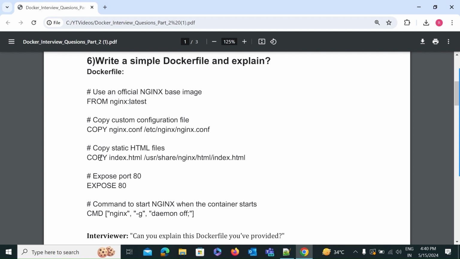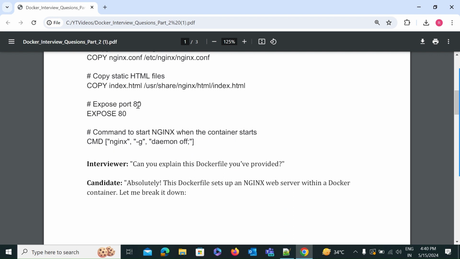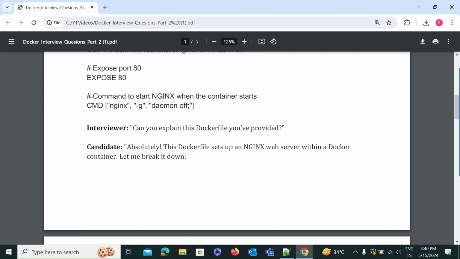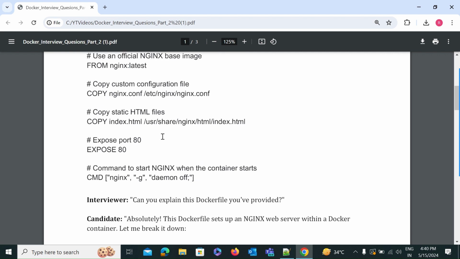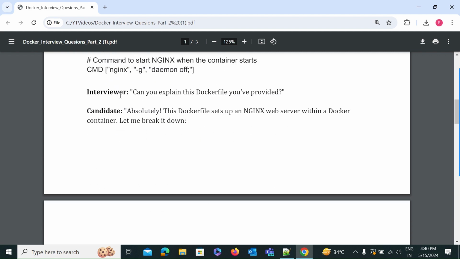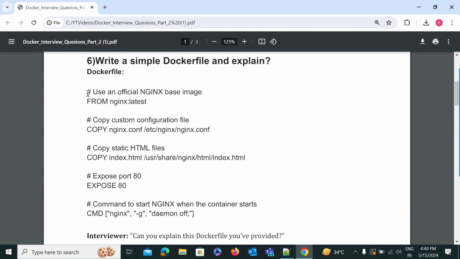The third instruction is again COPY, to copy static HTML files: copy index.html into this path. After that, EXPOSE the port number 80. After that, again this command, to start Nginx when the container starts. So for example, if the interviewer asks you to write this Dockerfile, you have to write it.